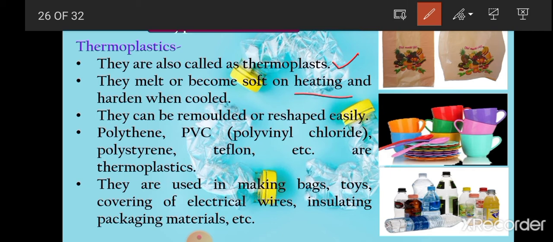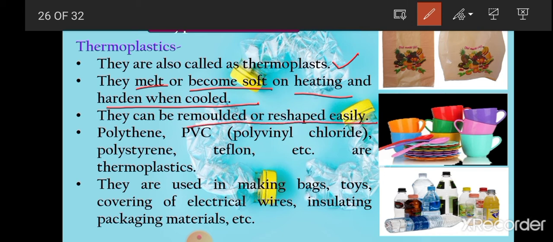When we heat thermoplastics, they either melt or become soft, and on cooling they again become hard. This property is very important, because when they melt or become soft on heating, they can be remolded or reshaped very easily.